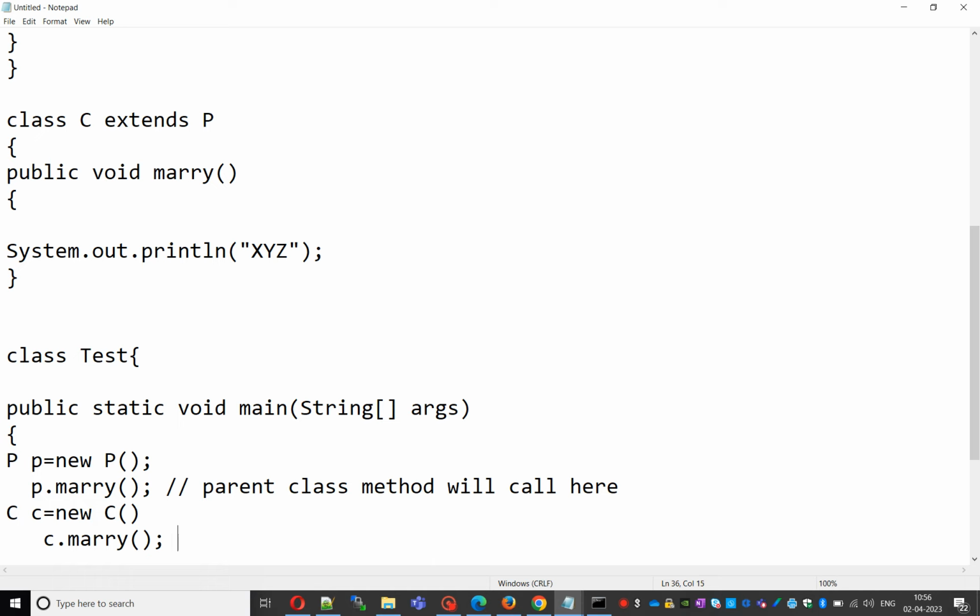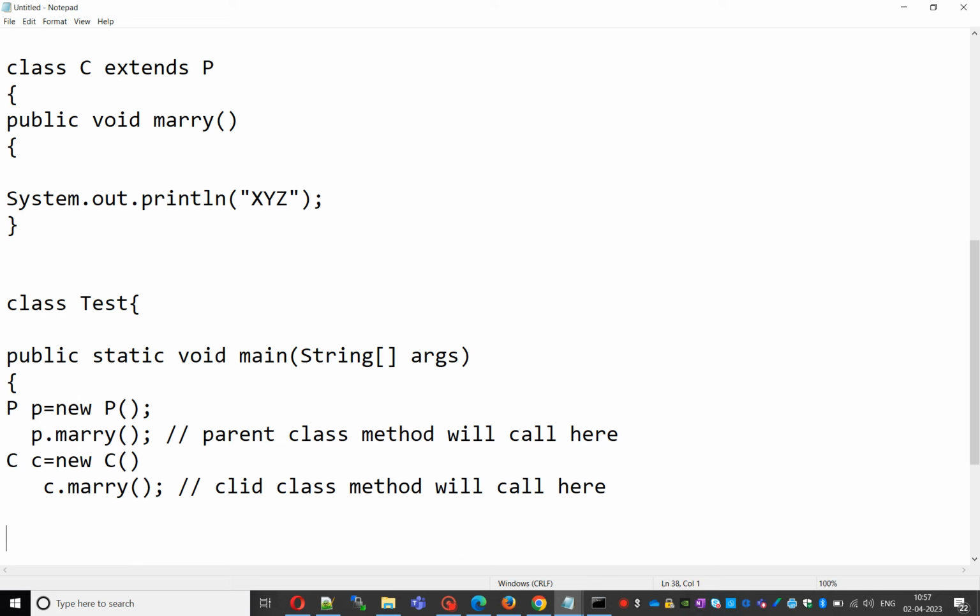Which method will get a chance here? That is the child class, so the compiler will check whether there is a marry method in the child class or not. The marry method is there, so the child class method will get a chance and be called here.